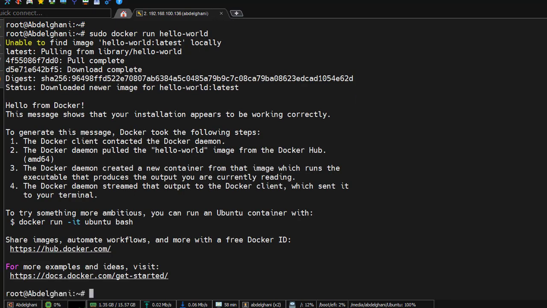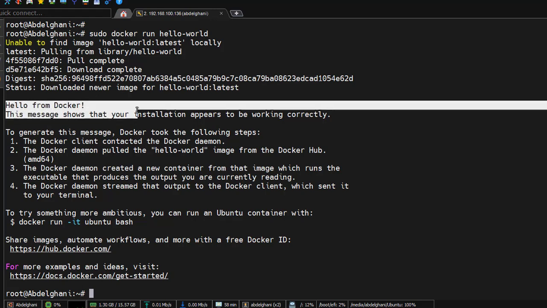If you see the Hello from Docker message, it confirms that Docker has been installed successfully and is working correctly.